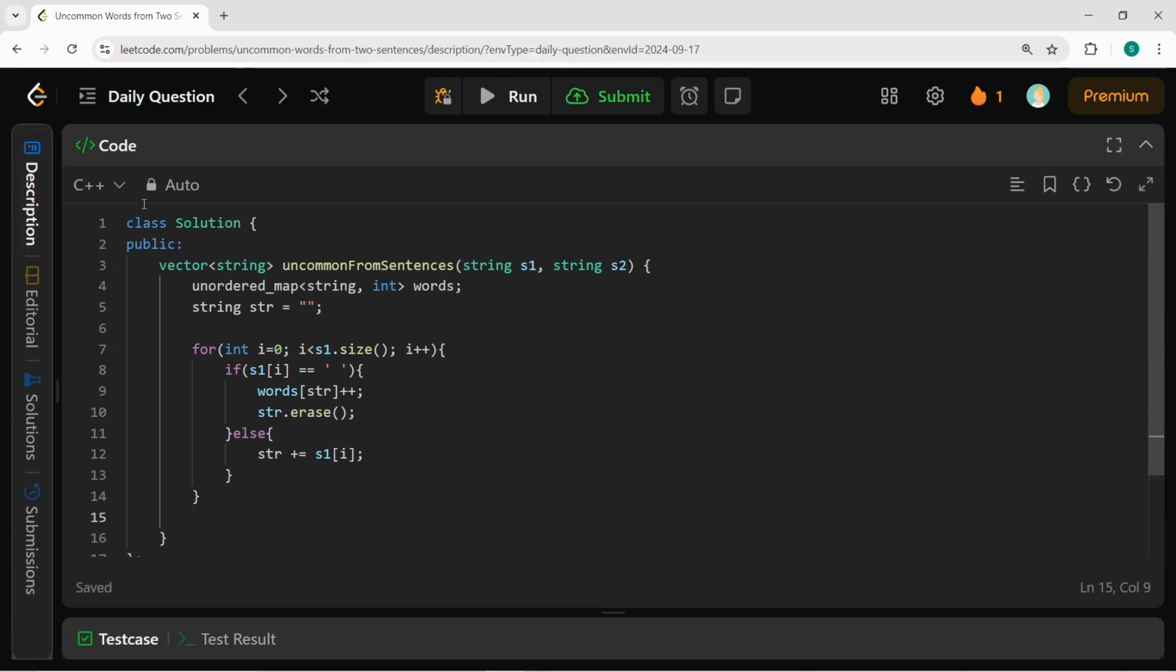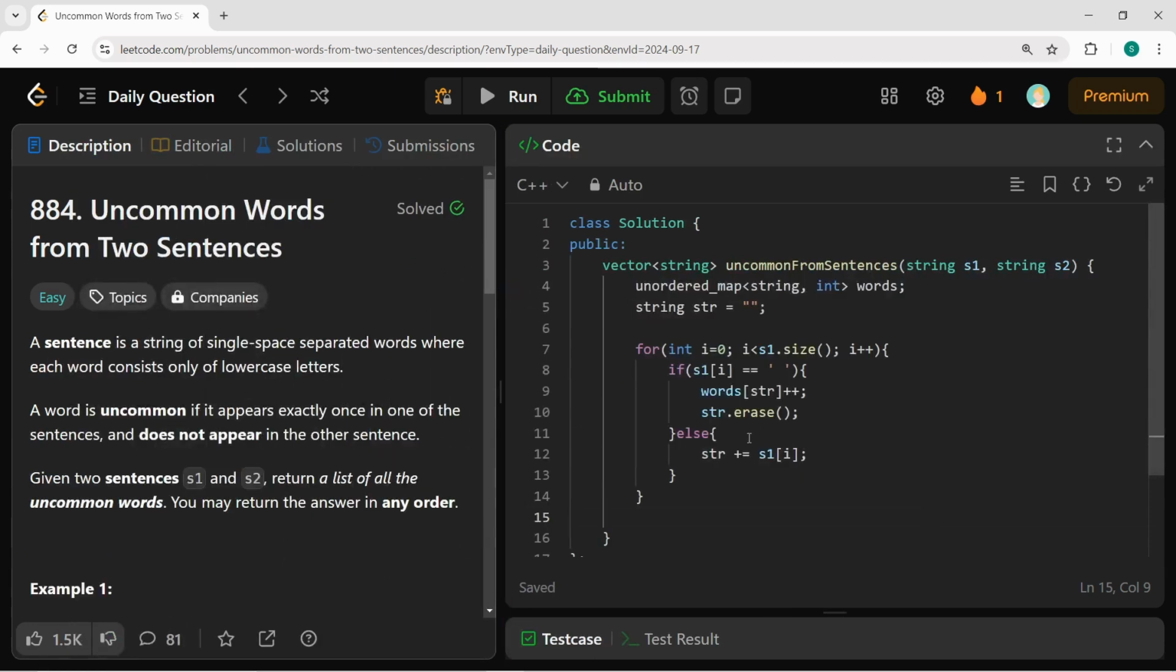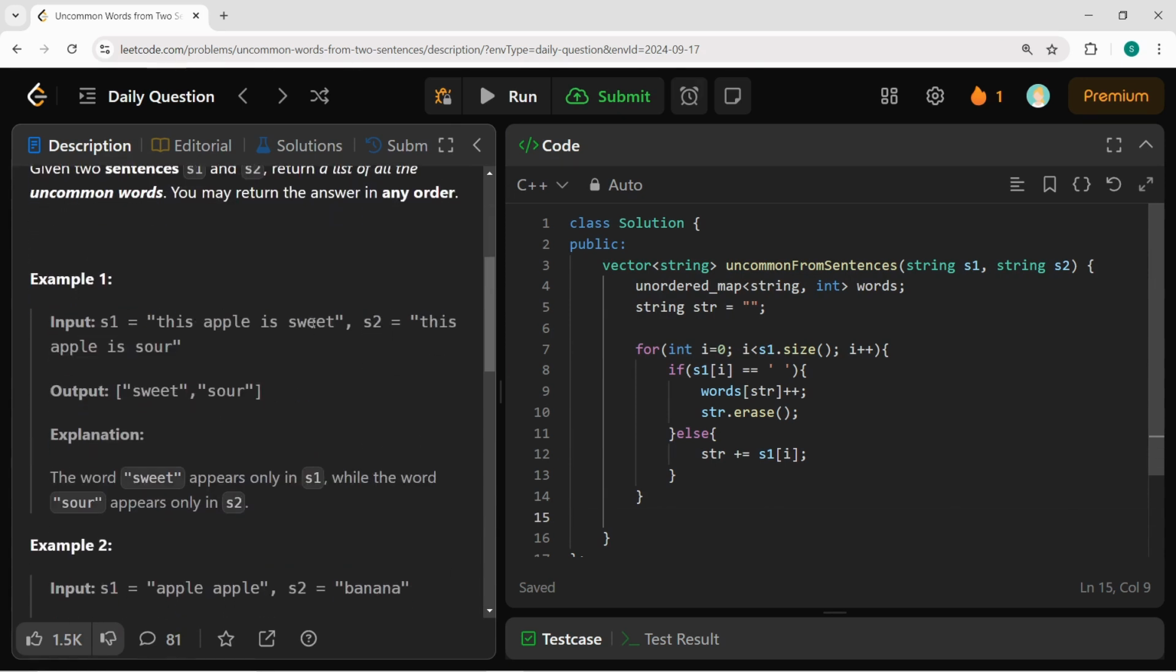Now see what will happen here. After the loop has completed, once the iterator has reached this position, then next it will not get that empty space. So this last word will get missed and not be pushed inside this map. So after the completion of this loop, I will just push this word, that is str, into my unordered map like this.